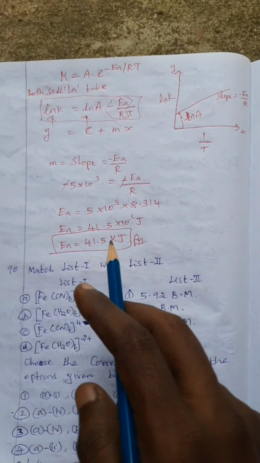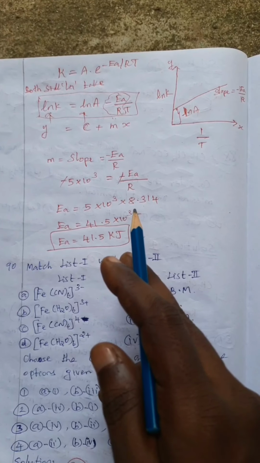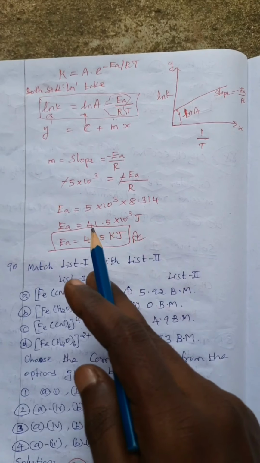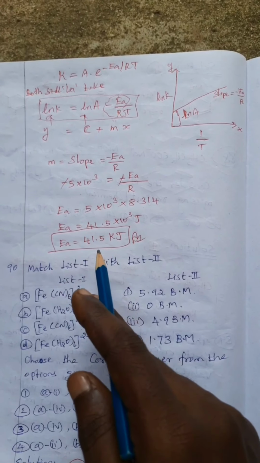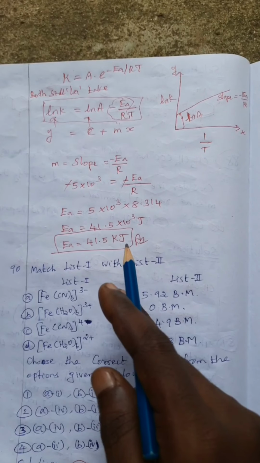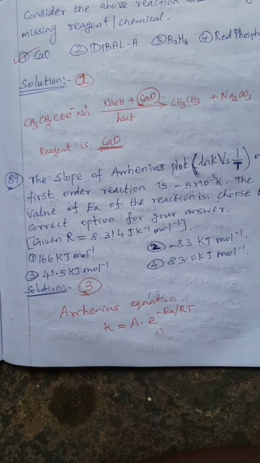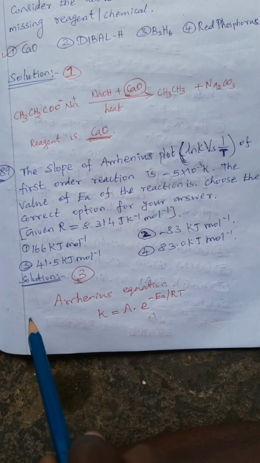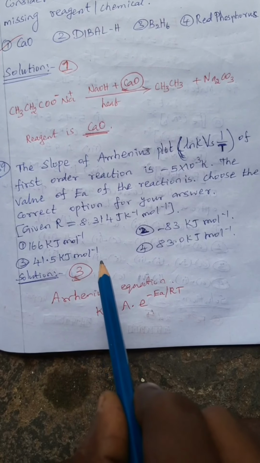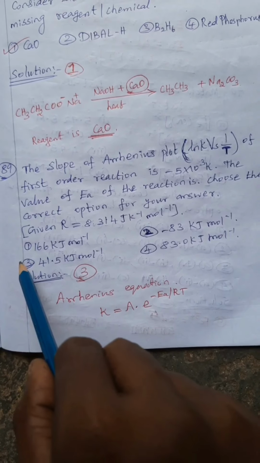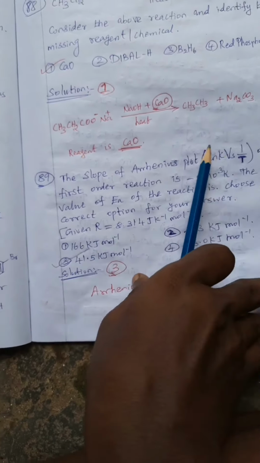So Ea equals 5 into 10 power 3 into 8.314, the R value. So activation energy is 41.5 kilojoule. Looking at the options, for 89, option 3, 41.5 kilojoule per mole, is correct.